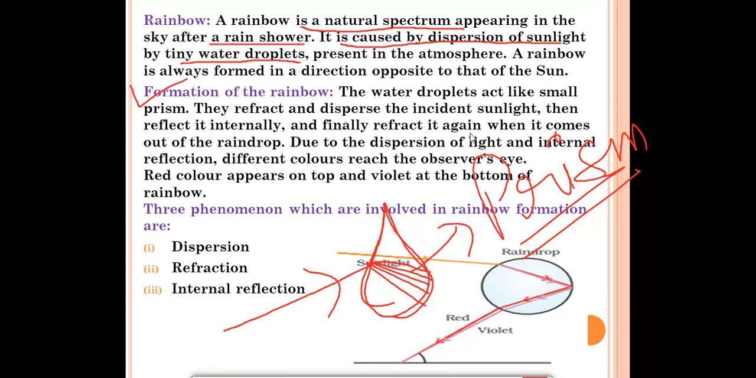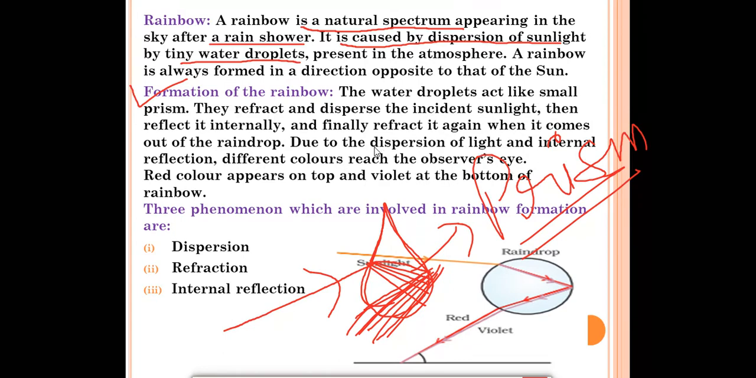Then it reflects internally. First refraction will take place, and after that reflection will take place. Internal reflection will take place. Like this, the rays of the light will come out from that, and finally refract again when it comes out of the raindrop. Due to dispersion of light and internal reflection, different colors reach the observer's eye.